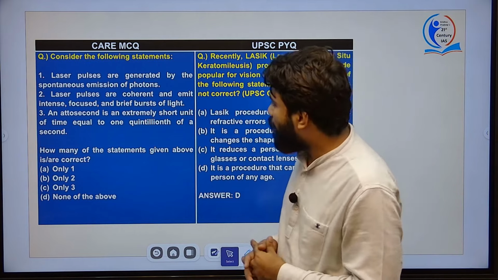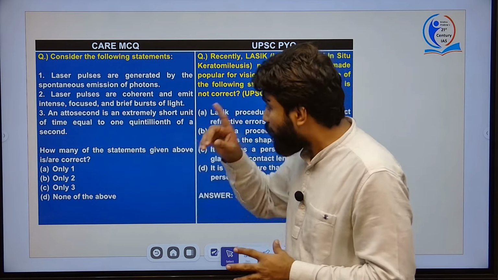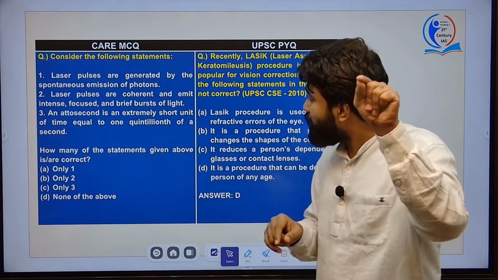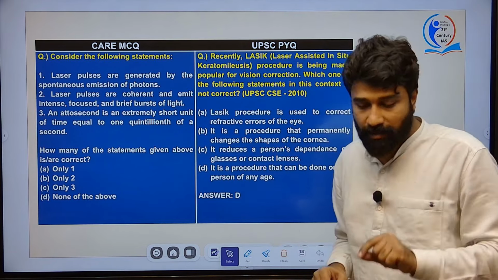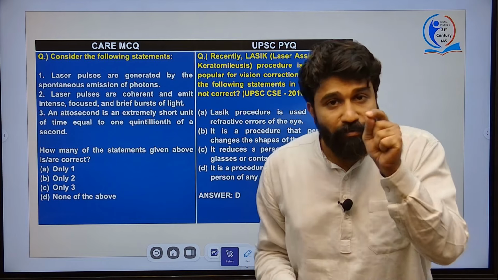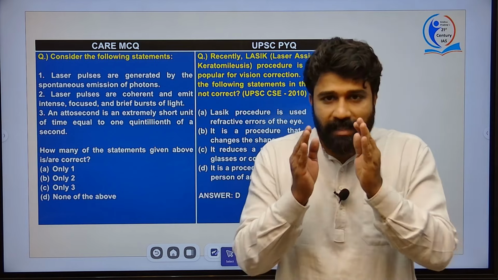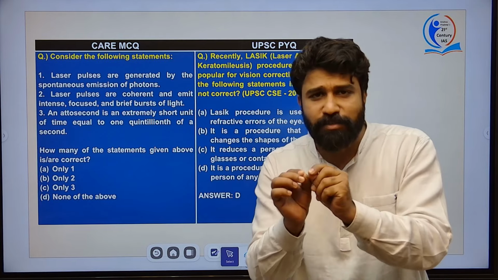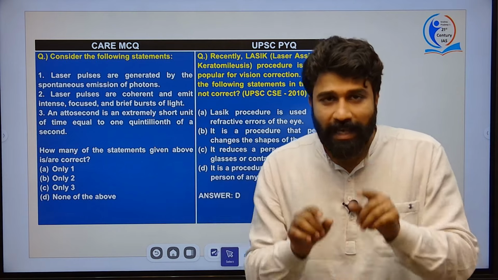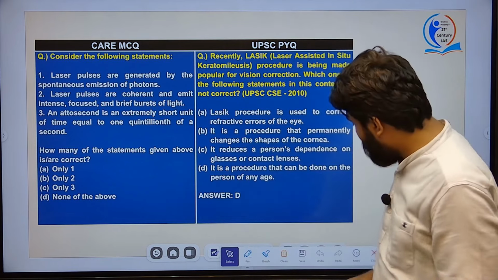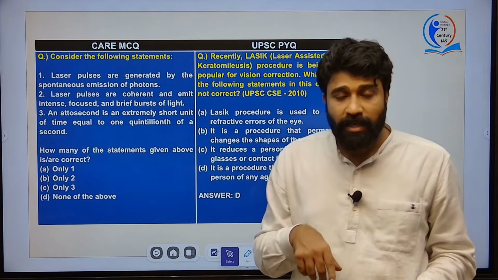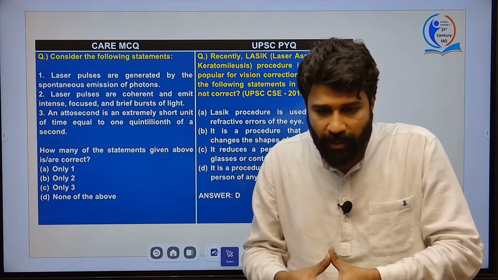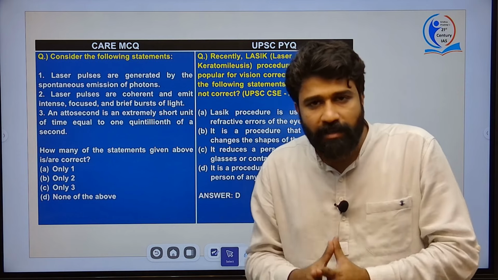Next, the third statement: an attosecond is an extremely short unit of time equal to 1/10^18 of a second, that is, 1 by 10 to the power of 18th part of the time. This is a time interval which can capture even fractions of a substance which is revolving at a faster pace, like an electron, which is moving around any object. Any object means the nucleus which has the proton and neutron. Any object that may contain atoms, right?